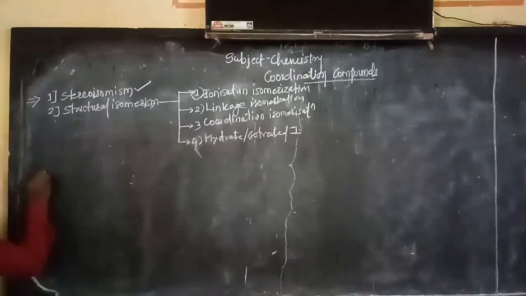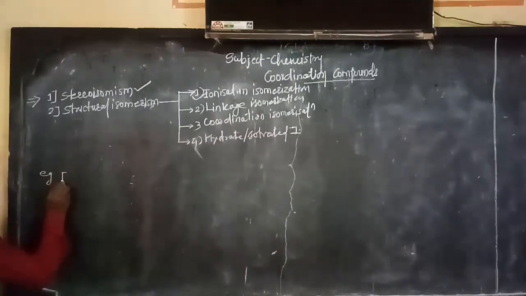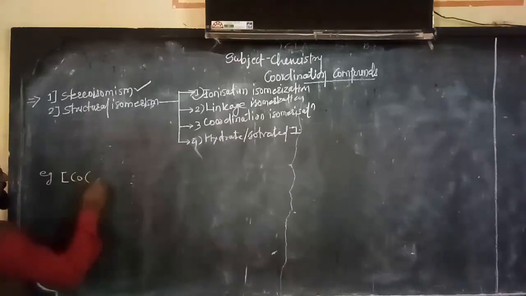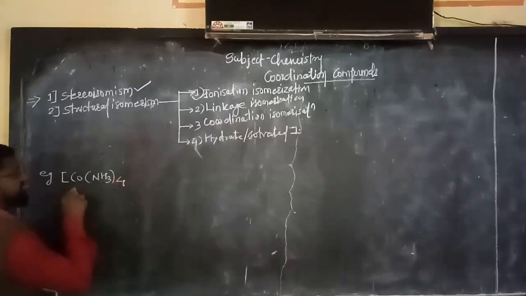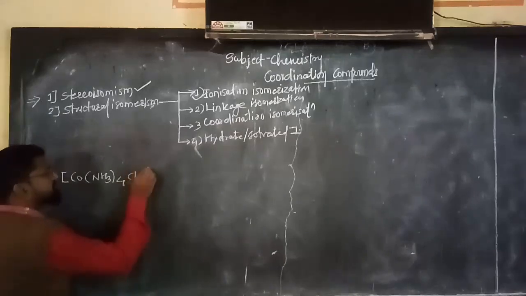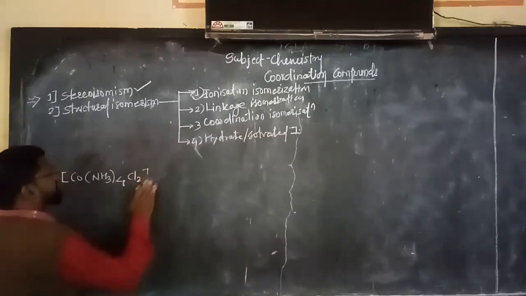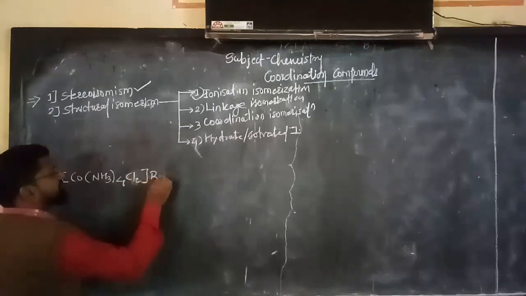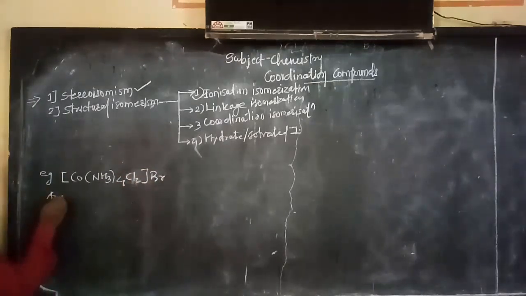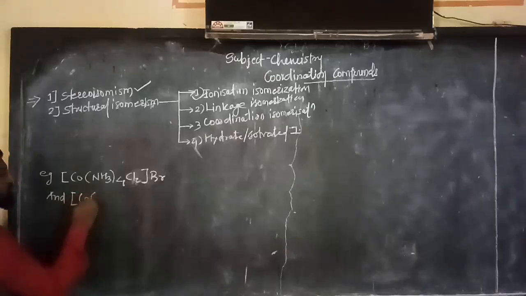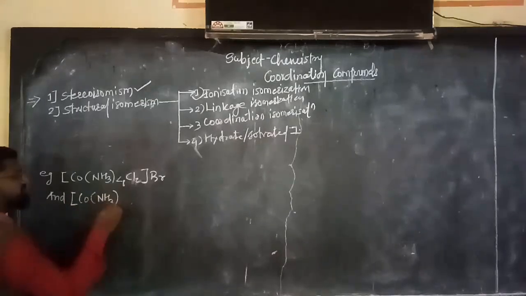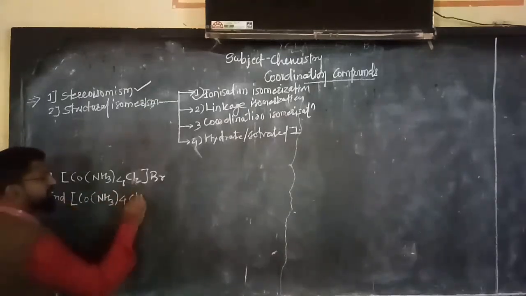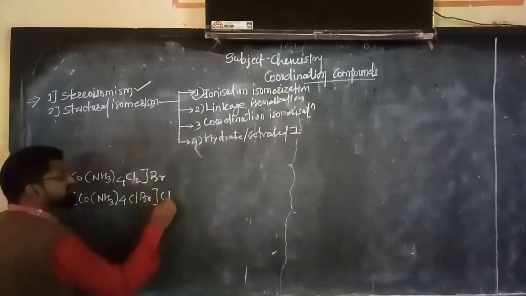For example, Co(NH3)4Cl2 Br, and Co(NH3)4ClBr and here Cl.